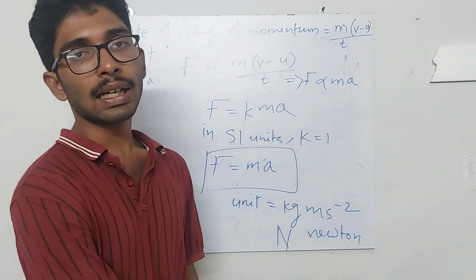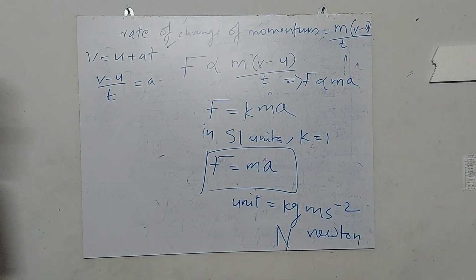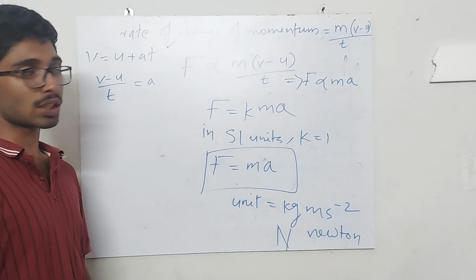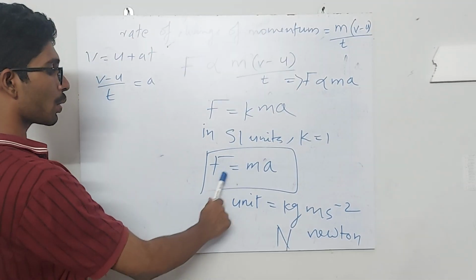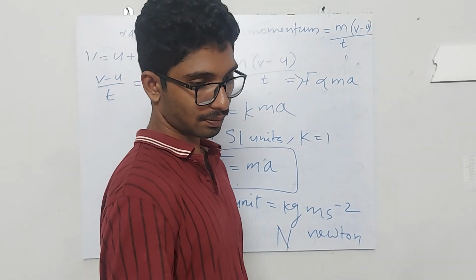So we can clearly measure force, so there is a direct proportionality between force and acceleration. We were trying to derive the relation between force and acceleration. Now we know that force is proportional to acceleration. F is equal to ma.